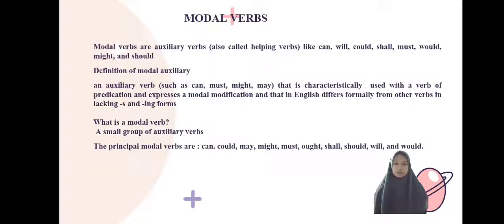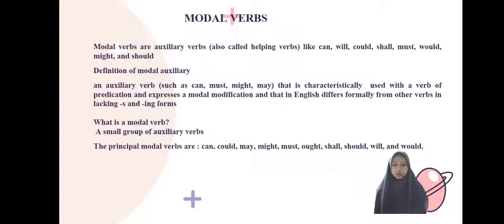Modal verbs. Modal verbs are auxiliary verbs, also called helping verbs, like can, will, could, shall, must, would, might, and should. After a modal verb, the root form of a verb is generally used. The word to should not appear after a modal verb. An exception is the phrase ought to, which is considered a modal verb.